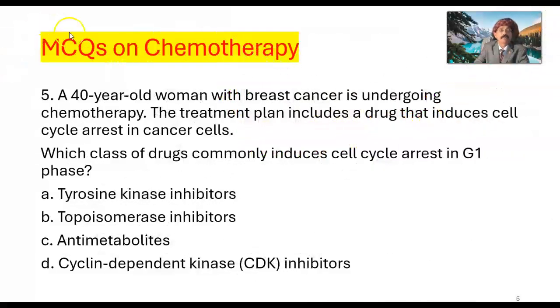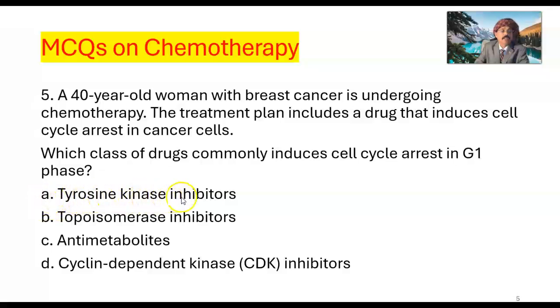Question number 5. A 40-year-old woman with breast cancer is undergoing chemotherapy. The treatment plan includes a drug that induces cell cycle arrest in cancer cells. Which class of drugs commonly induces cell cycle arrest in G1 phase?